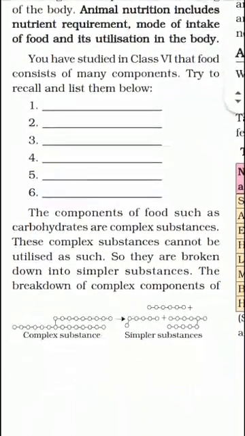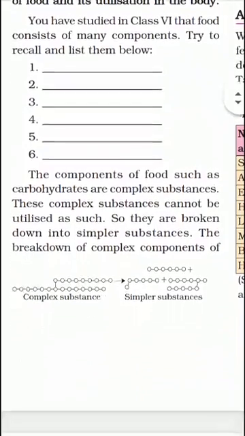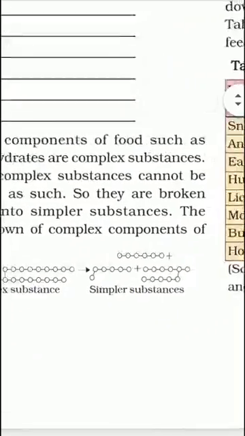The process of changing the complex food into the simple is called digestion. This process is shown by the help of a reaction. Complex substances change into simple ones and this process is called digestion.